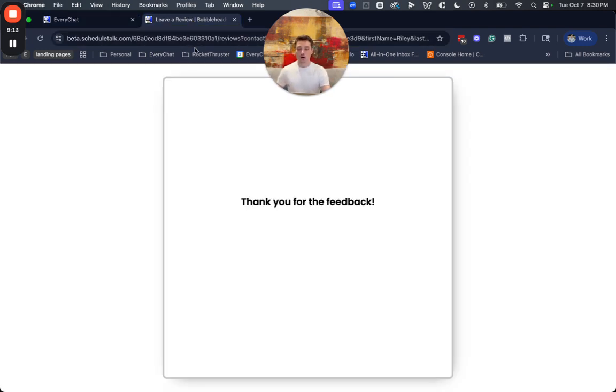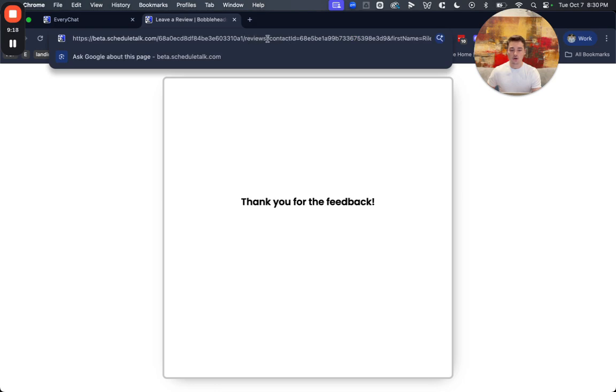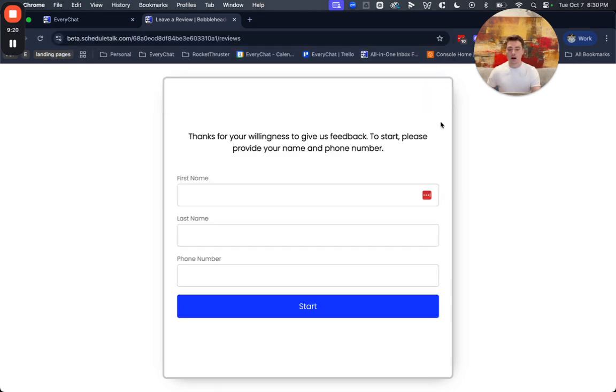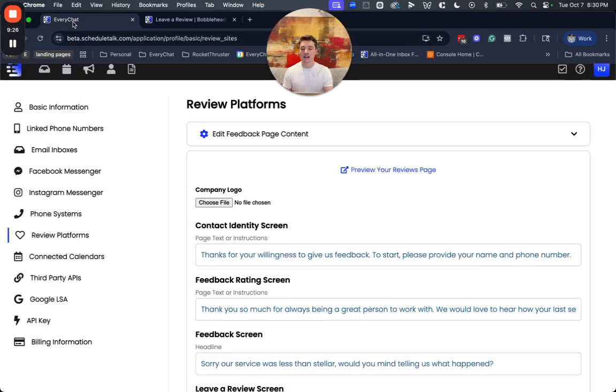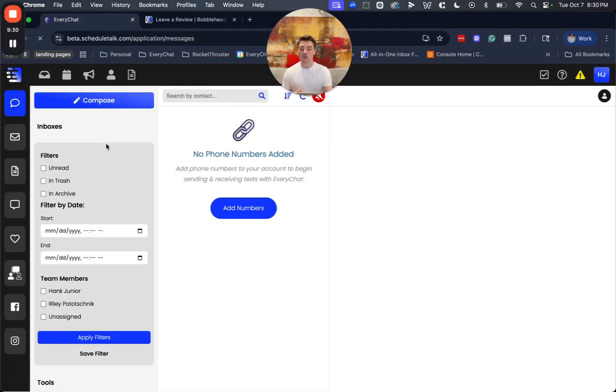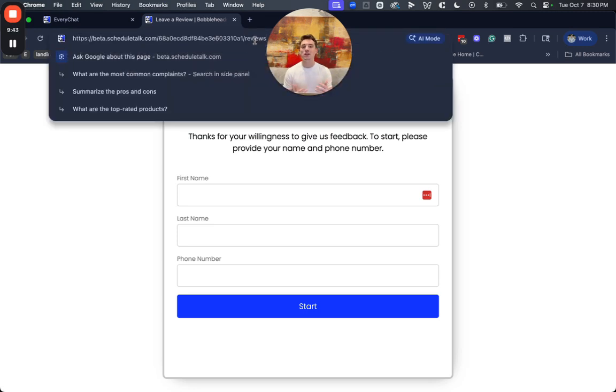So as you saw when we went into this page and we didn't know who the contact was, it asked for this form. One of the things that you can do is, as you are sending invitations to people, when you are sending these invitations from your inbox, or even setting up automations to send this survey page automatically, one of the things that you're going to be able to do is input the contact phone number in the URL.